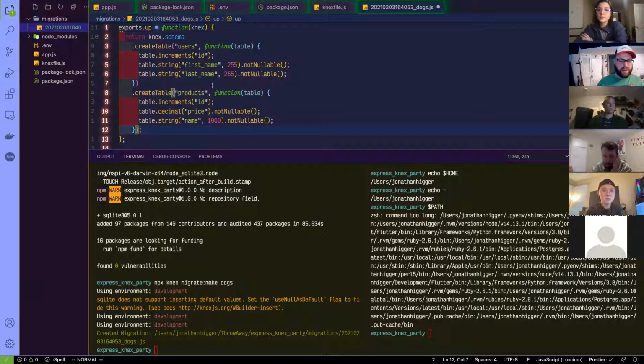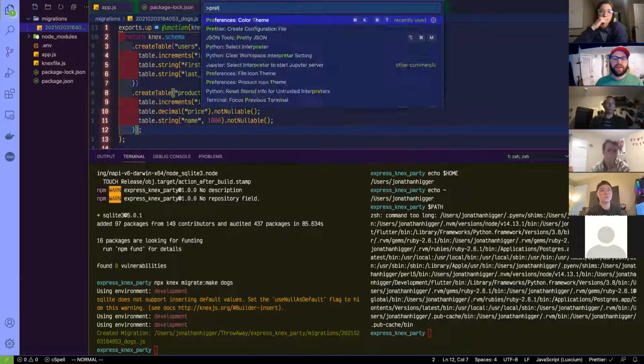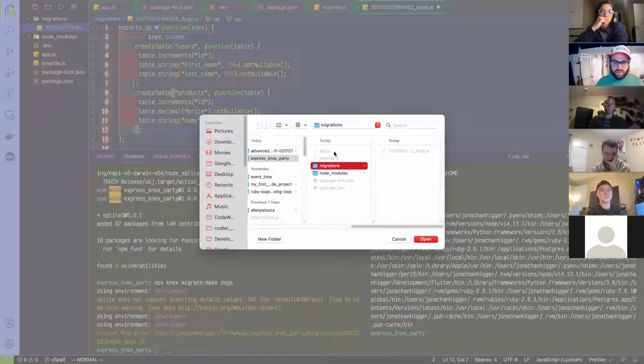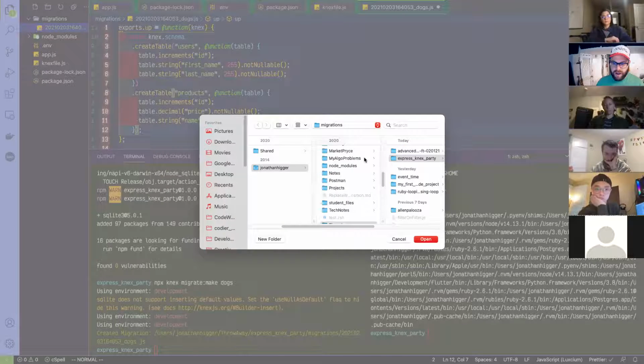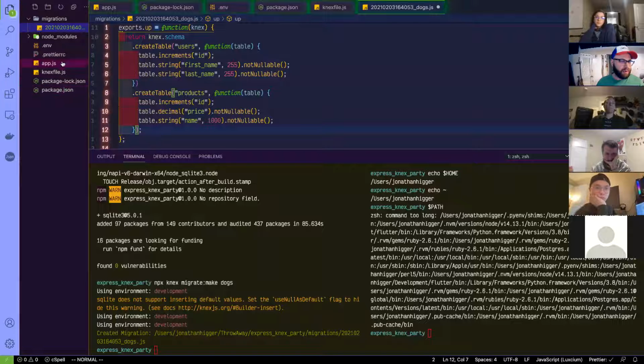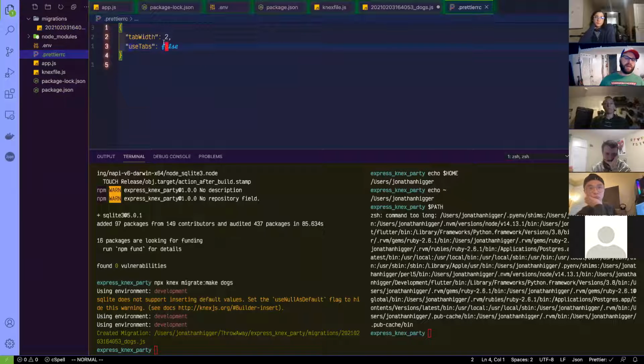Here's how you configure a Prettier file in VS Code. Prettier is a way of formatting your document. So if I go here, Command Shift P, format document, it formatted that. But you see how some of the stuff is showing up as red. You can actually create a configuration file for the document. I don't want it to be in migrations though. I want it one folder out, so it'll be in the Express Knex party folder. Bam, I should get a Prettier file. And for now, I'm just going to make the tab width 2 and use tabs true. That should fix our problems.